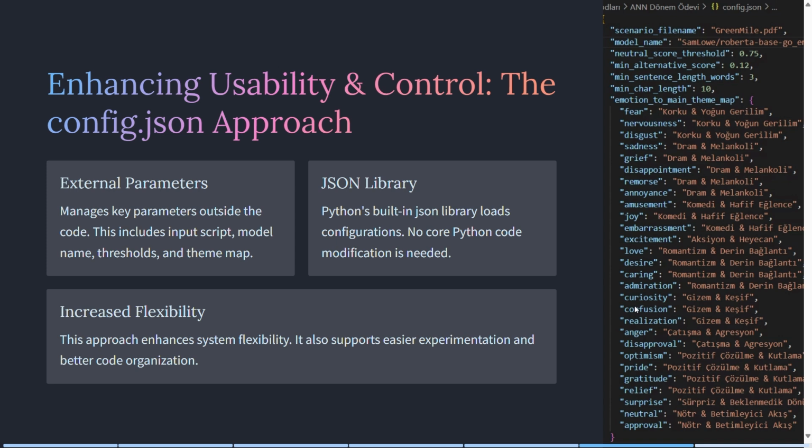We use Python's built-in JSON library to load these configurations. This approach greatly improved system flexibility, making experimentation and code organization much more efficient.